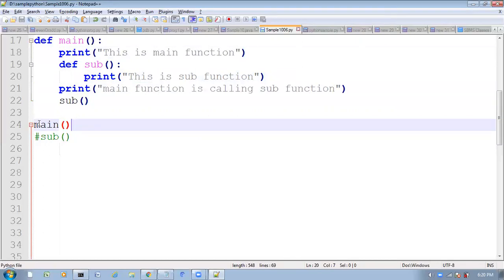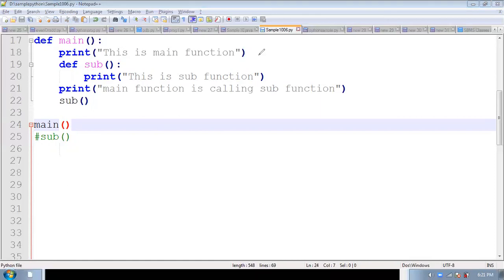Whenever we call the main function, first control will come here, and this line will be executed. After that, no one is calling the sub function here, so the sub function won't be executed.